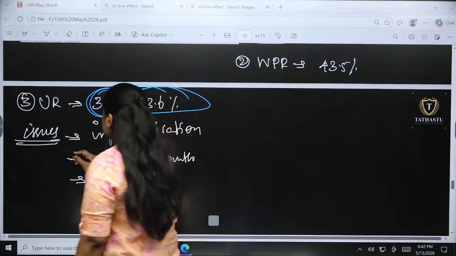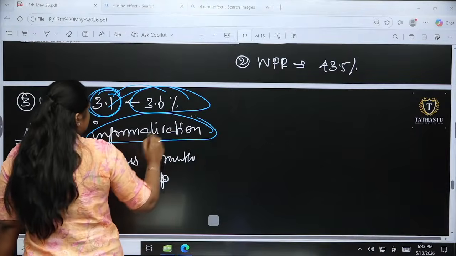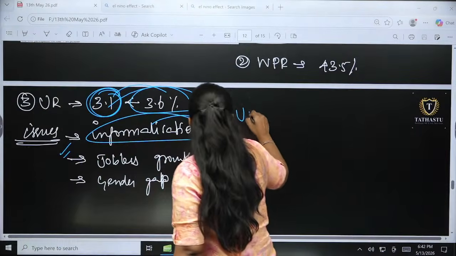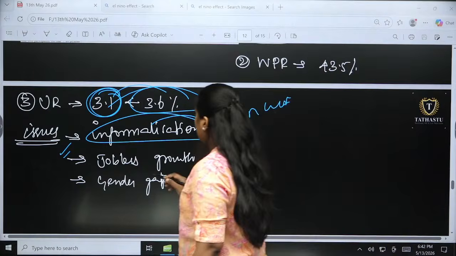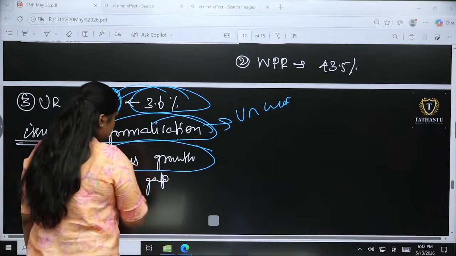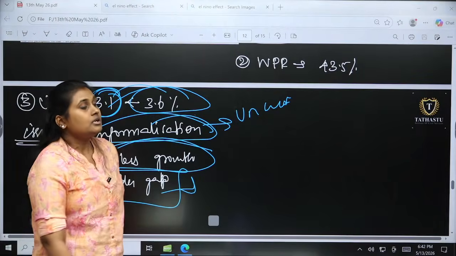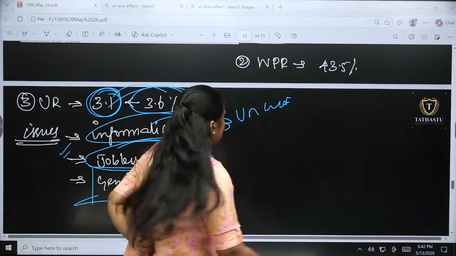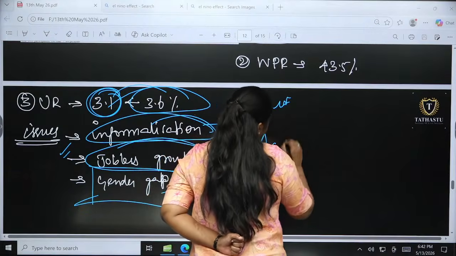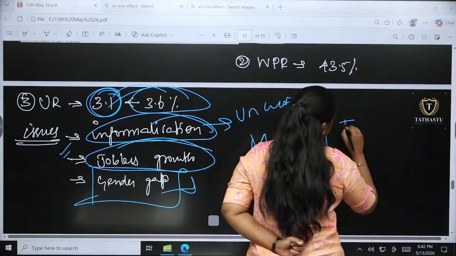The issue here is about informalization. Majorly unorganized works have been taken care of. There is a jobless growth also in India, and a major gender gap. So if you see why the gender gap is there, male and female.